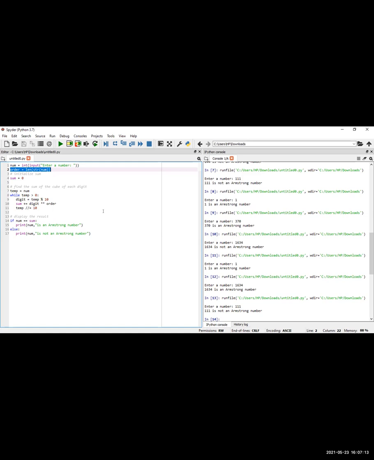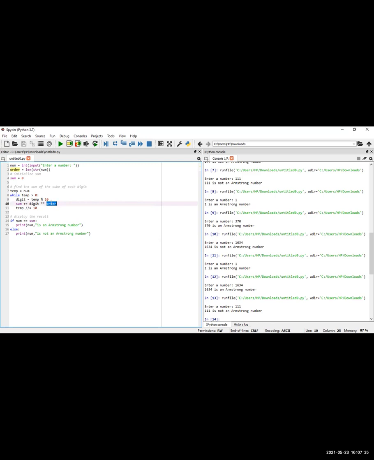Because for a generalized Armstrong number solution, writing this order as 3 is not a generalized solution. The solution should work for any value a user can enter, of any length: 5 digits, 6 digits, 7 digits. So we have to consider this. We have to check this.